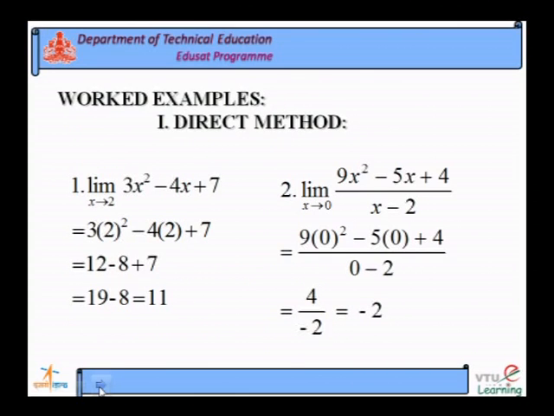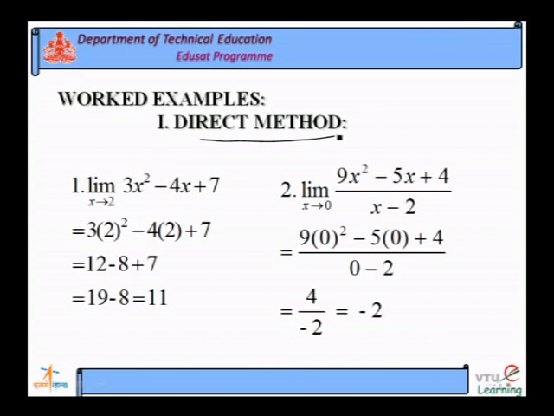Let us discuss a few problems based on the limit. We have different methods of limit and we can work out problems on all the different methods. The first method is the direct method. In the direct method, what we will do? We will take the limit and directly substitute into the given function and arrive at the value, whether we get a finite value or infinite value, a defined value or undefined value. So, that is the direct method.